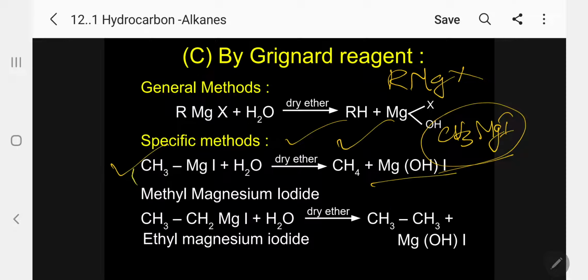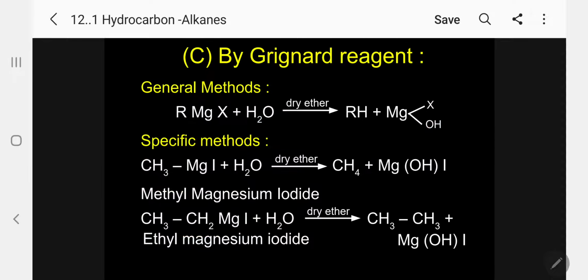Here the methyl group takes hydrogen to form methane, and we are getting the corresponding Mg(OH)I. The same way, if you want ethane, you take ethyl magnesium iodide. If you want propane, propyl magnesium iodide. So very easily you can get this one. Kindly follow.